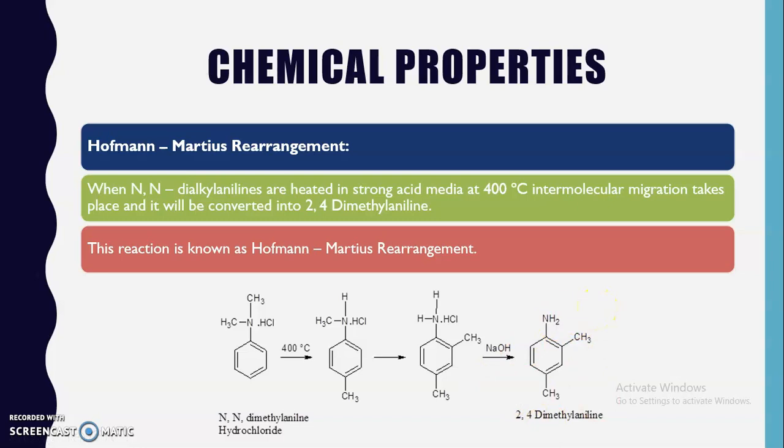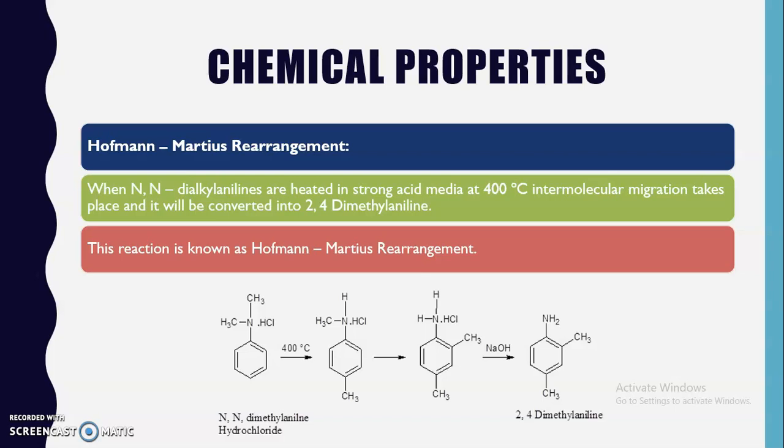So this is an intermolecular rearrangement reaction where the alkyl groups present on the nitrogen atom migrate towards the carbon atom. It is an important reaction for the synthesis of alkyl substituted anilines, because it is quite difficult to carry out alkyl substitution with the help of alkyl halides.